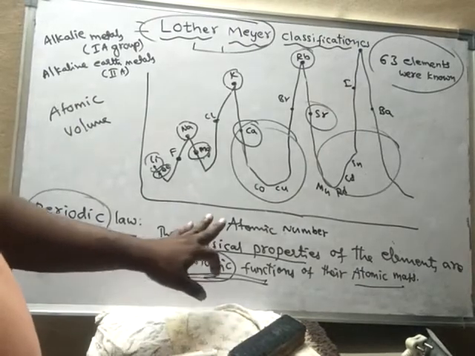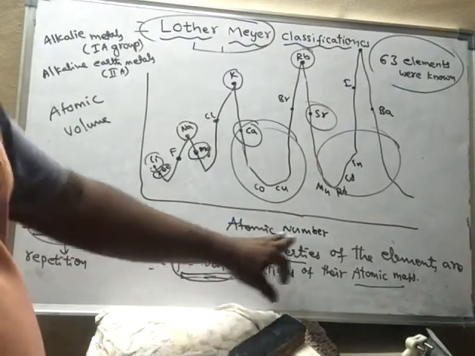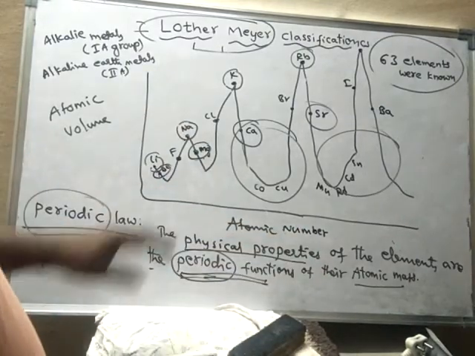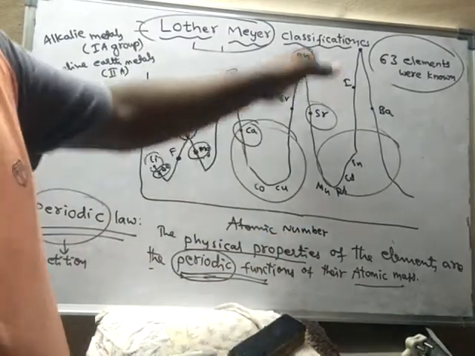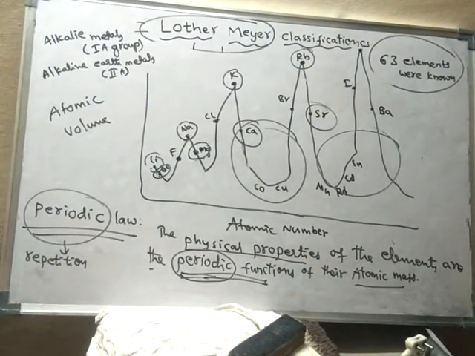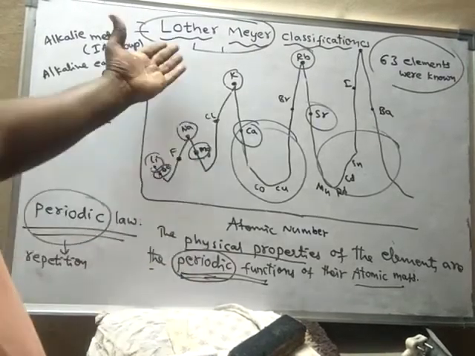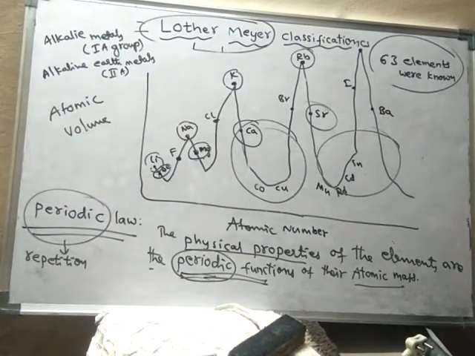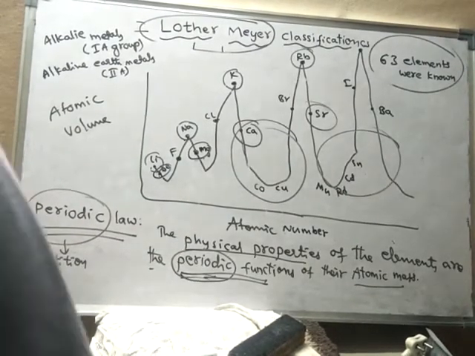So when atomic numbers were kept in the place of atomic masses, the same pattern of arrangement of elements was obtained by modern scientists. In this way, modern scientists proved how accurately Luther Mayer did his work, but unfortunately his work was rejected by the senior scientists.